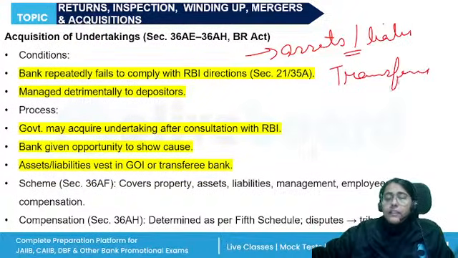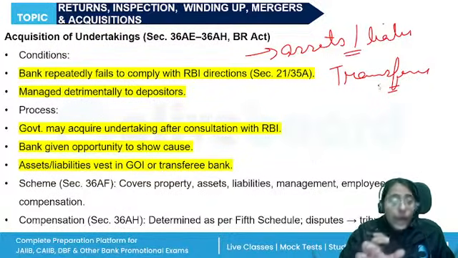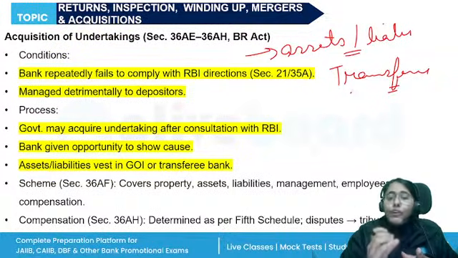All right, the transferee bank. And from this point, the acquired bank will stand now what? It can be dissolved also, right? So who has the power to make the scheme? The central government will prepare the scheme for any acquired bank. What will the scheme include?